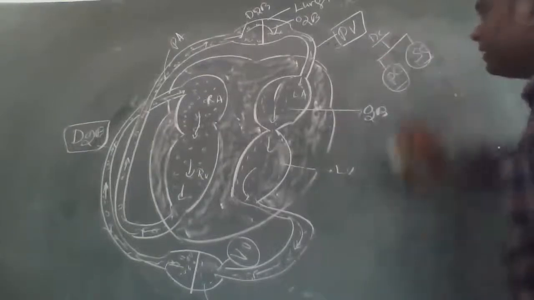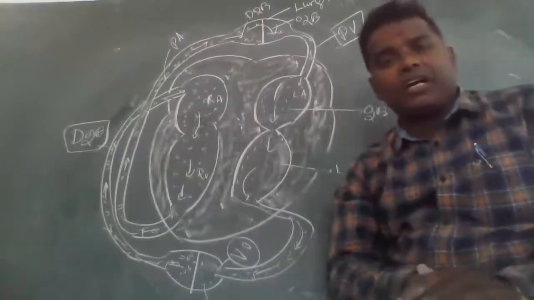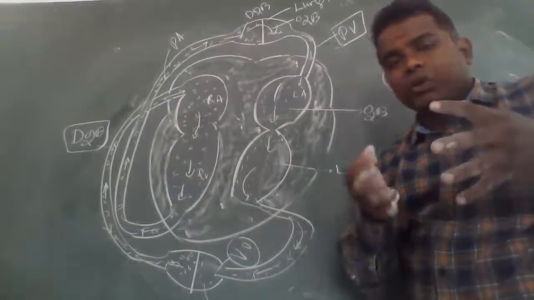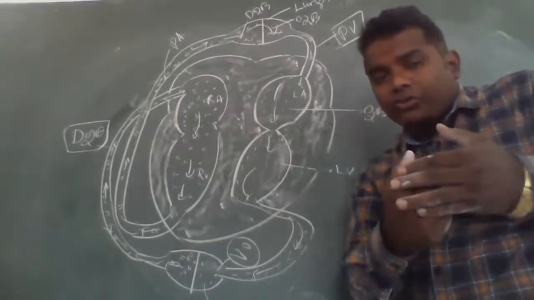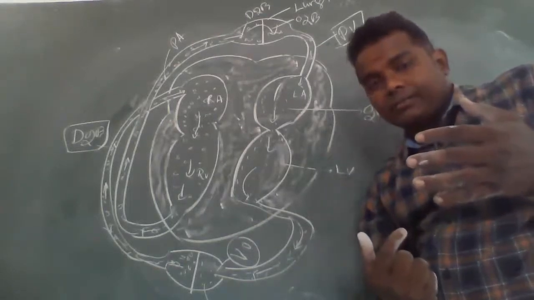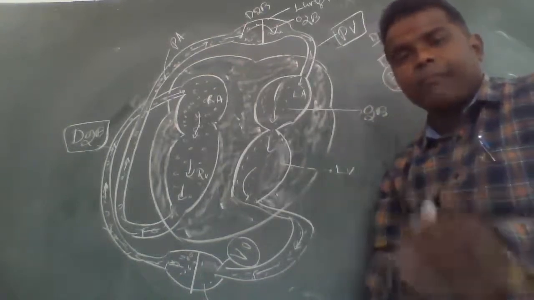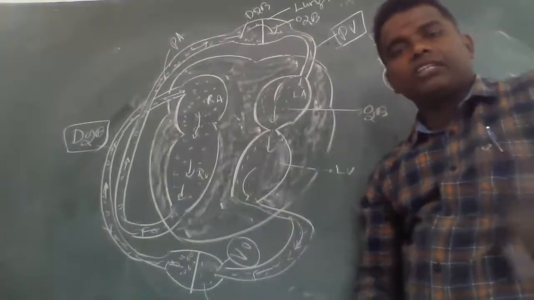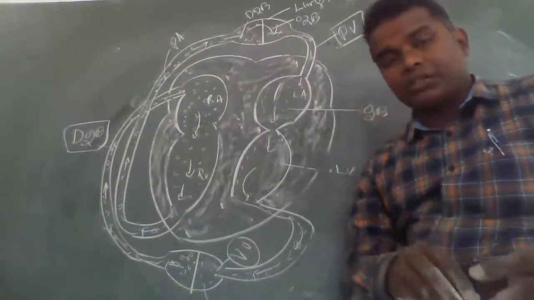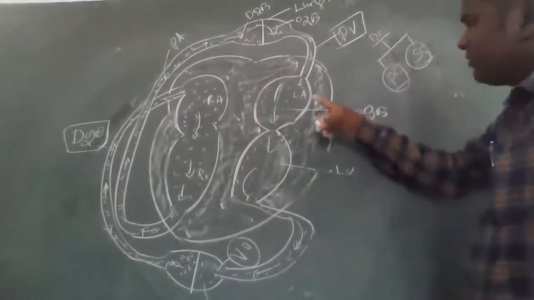Systemic circulation means what? Come on, tell me. The circulation between the heart to various organs, and from various organs to the heart. That is very important. That circulation is called systemic circulation.